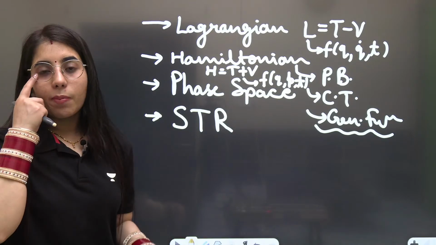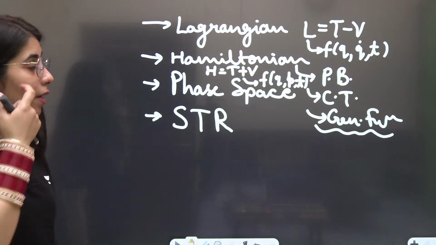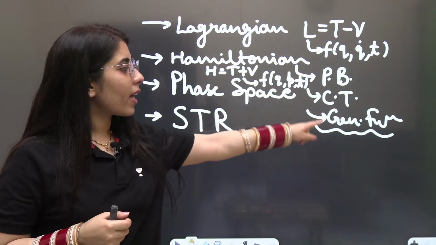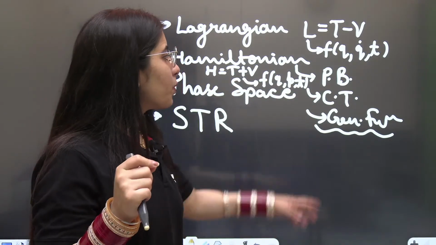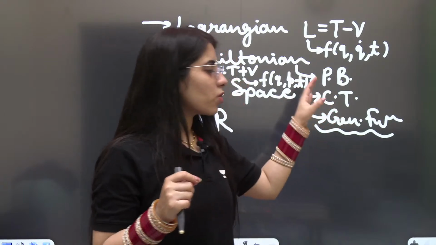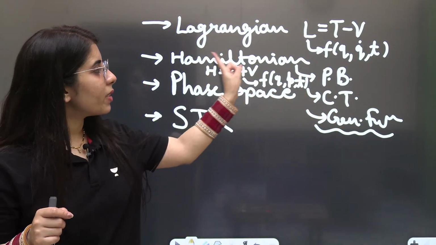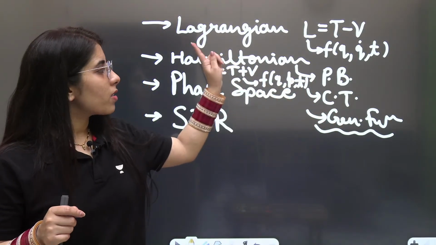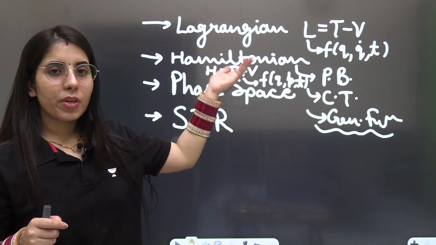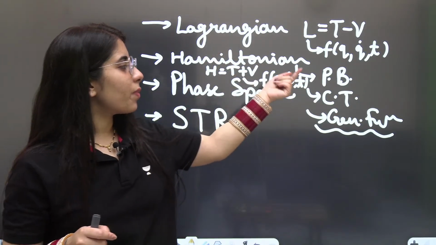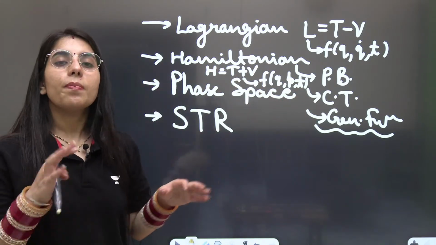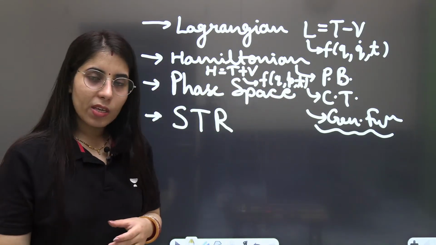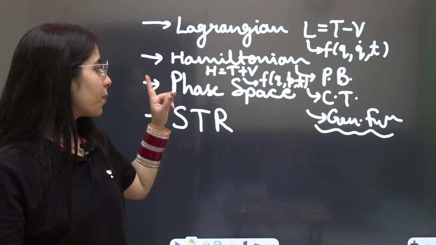At the same time, regarding Hamiltonian dynamics, all these topics are there. When you want to cover the Poisson bracket, canonical transformation and generating functions, start step-by-step preparation. Start firstly with the Hamiltonian, then the Poisson bracket, then canonical transformation, then generating functions. It will make the process quite simple and easy for you. That's how you need to do the preparation.